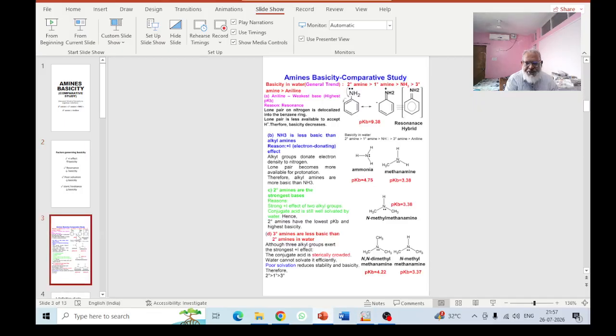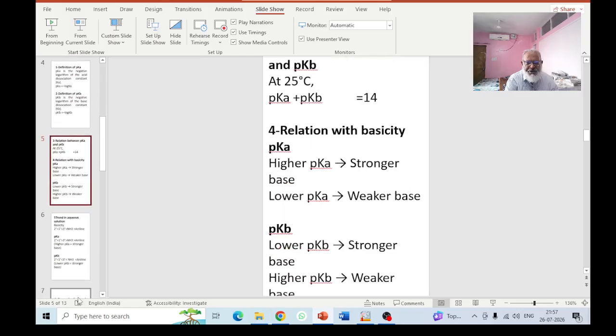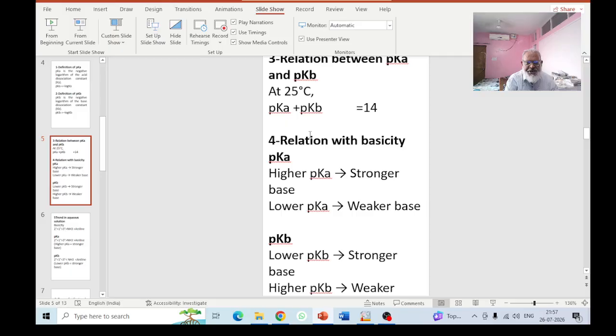This is the same picture that I have shown. This is the definition of pKa. What I have said, pKa is the negative logarithm of the acid dissociation constant. pKb is the negative logarithm of the base dissociation constant. And what is the relation? The sum of these two is 14 at 25 degrees centigrade.